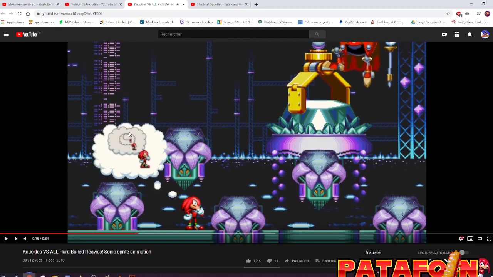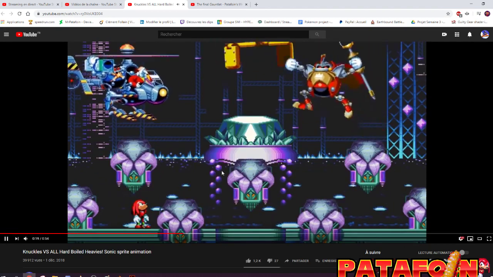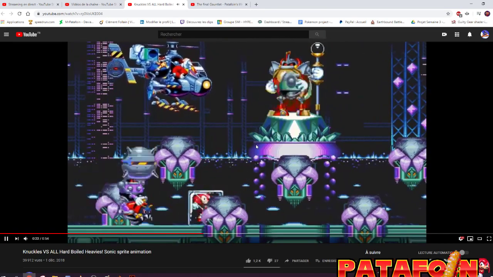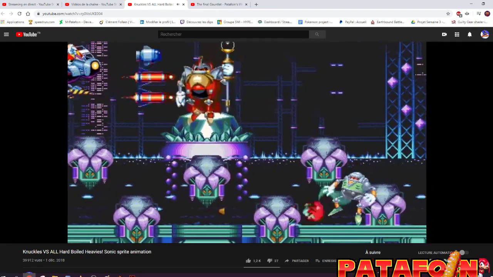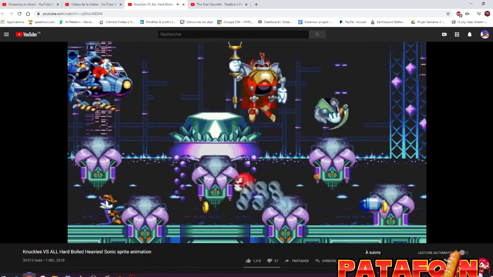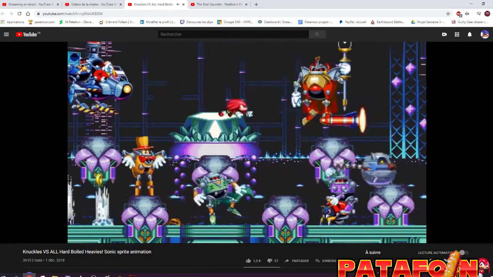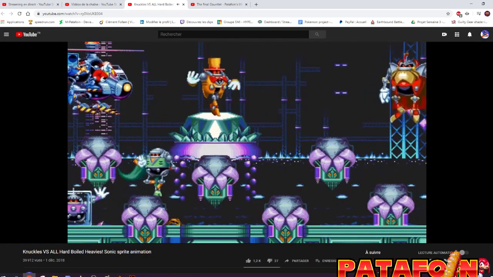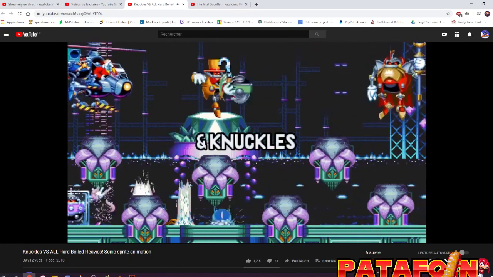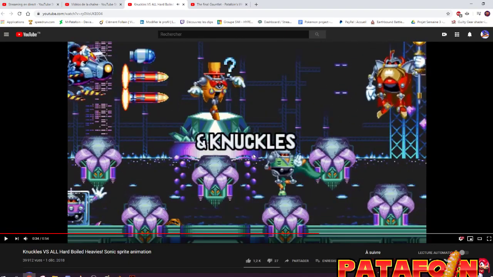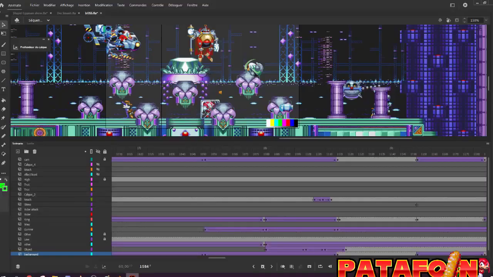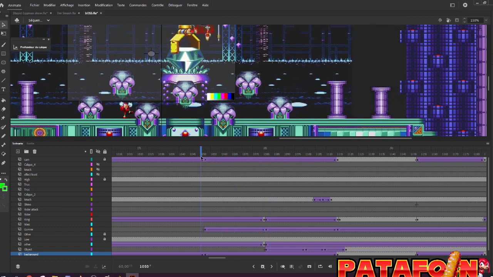Oh yeah, you have this funny part, I will show after. So this is all the bosses at the same time. And this is extremely hard to understand what's going on. And here I have just given up the animation because this was way too confusing for me. So that's the reason why the fight is so short.